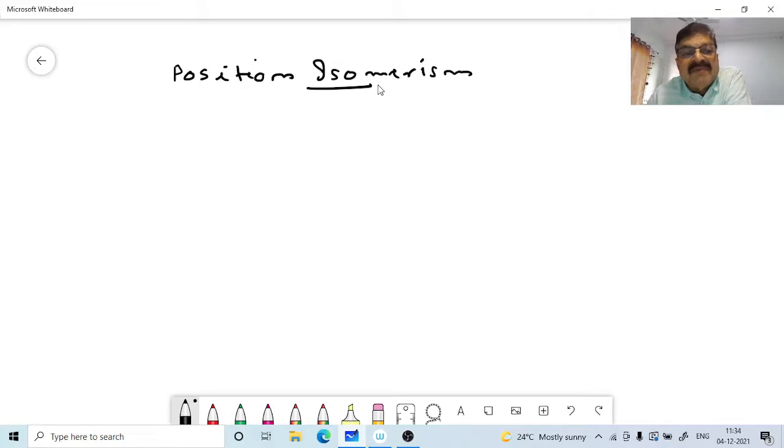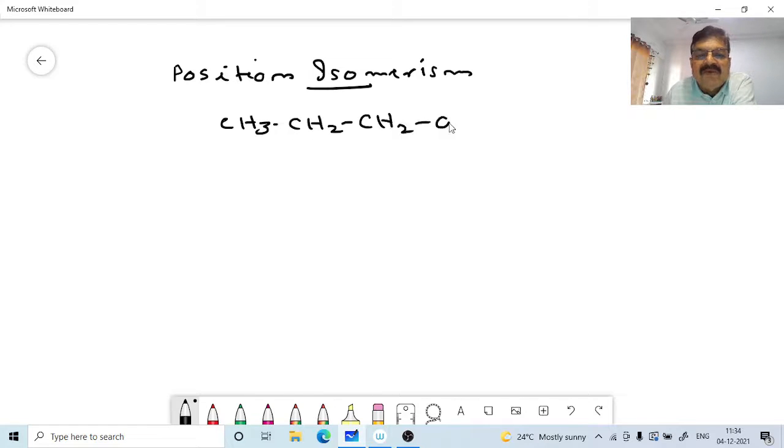In the same carbon skeleton, the position of the functional groups or substituent groups will be different in the case of position isomerism. So a simple example: CH3, CH2, CH2OH. Here is the OH group. This is a propyl alcohol, normal propyl alcohol. Now we can have isopropyl alcohol, where this OH group position can change.